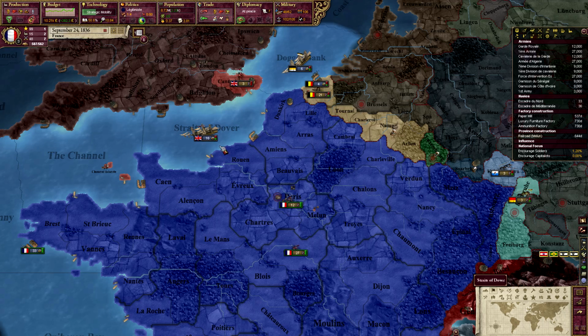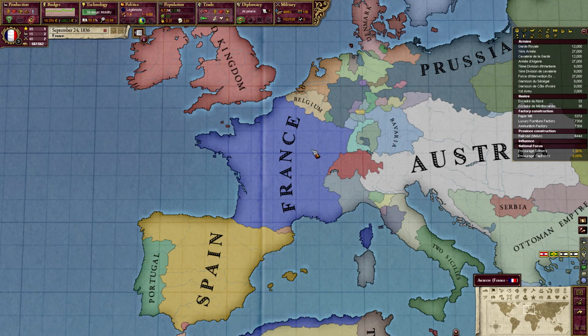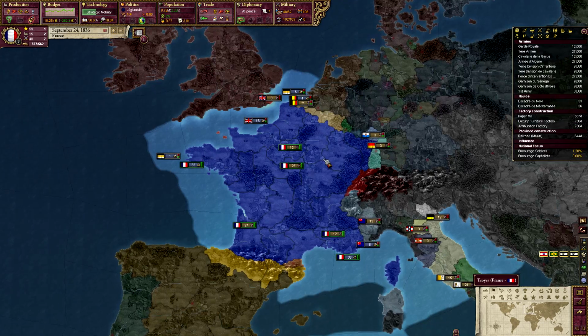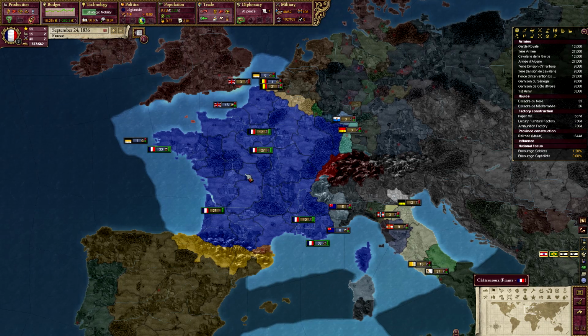So that's why population can be a very useful tool if you use it right. Now, you can pretty much just ignore population and never use it except for national focuses. But if you do pay attention to it every now and then, it can become a very useful sort of search tool and query tool. So that covers it for population.